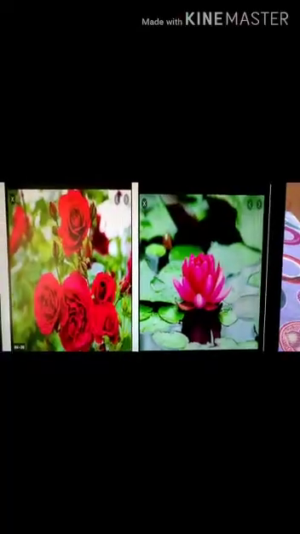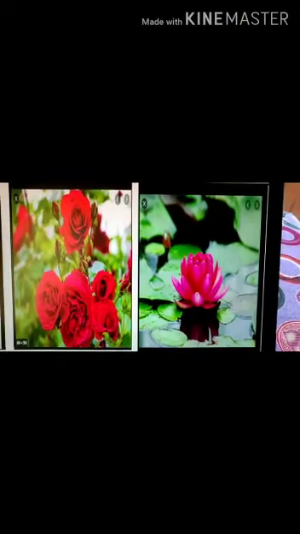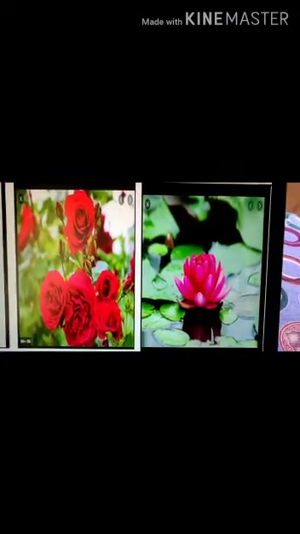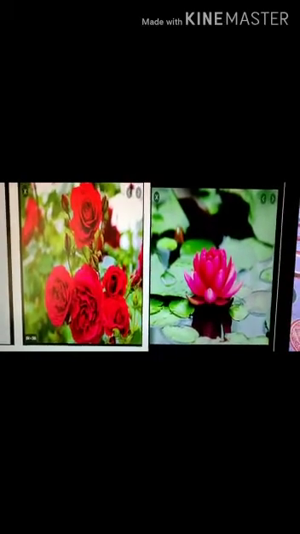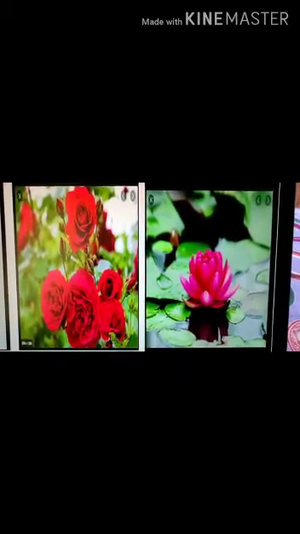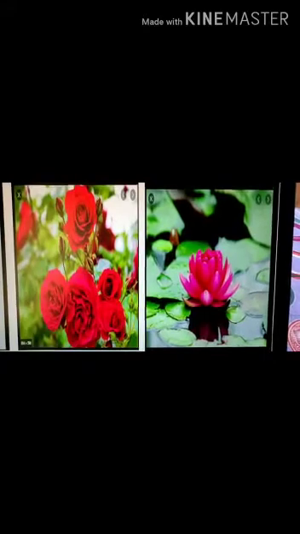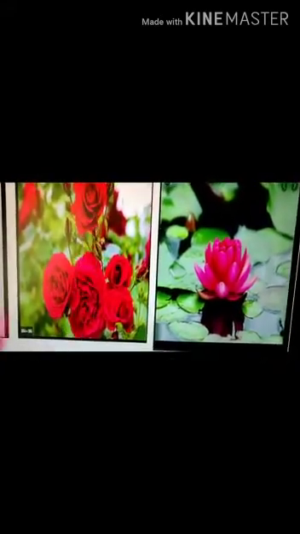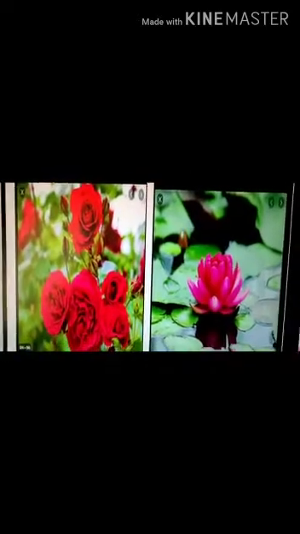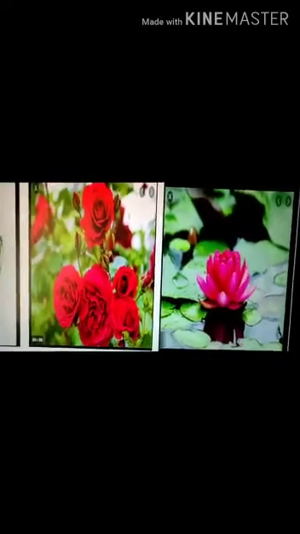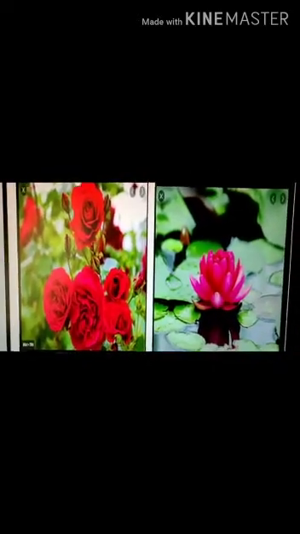First, look at this picture. Now look at this picture. This is a rose plant, this is a lotus plant, right? So tell me the difference between these two plants. Your rose plant is found on land and your lotus plant is found in water, right?